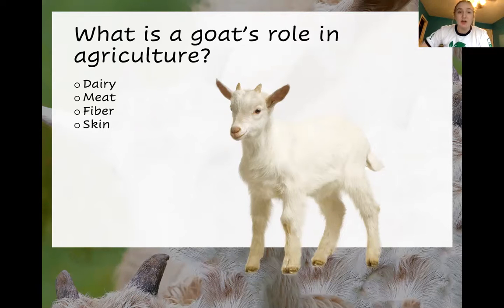However, worldwide, goats are consumed for meat. Additionally, goat's fur can be used to make sweaters, cardigans, and scarves. Lastly, goat skin can also be used to make leather-like products.